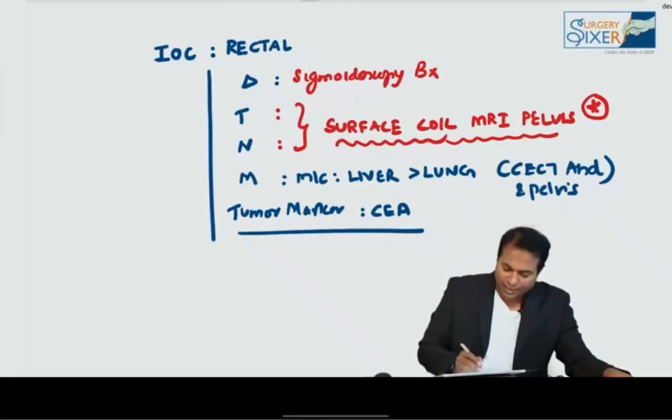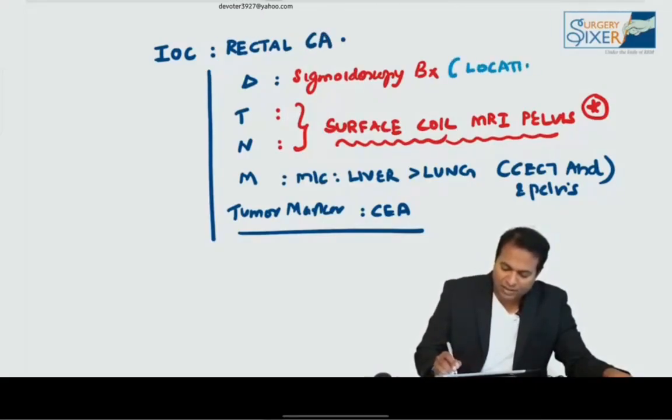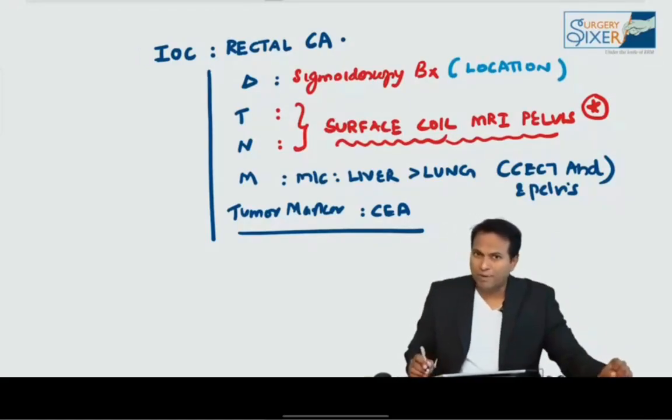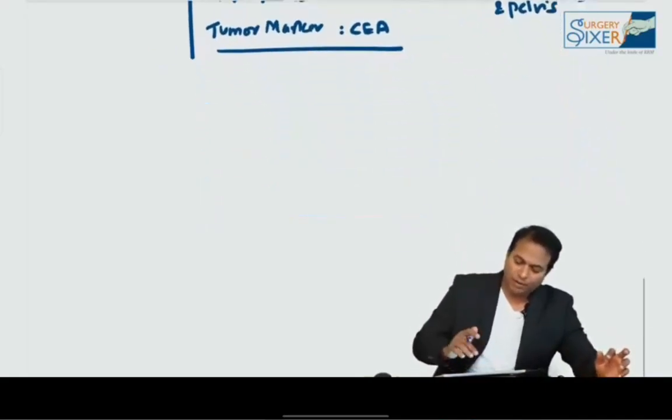So for rectal cancer, diagnosis is by sigmoidoscopy and biopsy. The exact location from the anal verge should be noted, and involvement of any sphincter will be seen on sigmoidoscopy. And we have to look for any incontinence. All those things we have to look for in sigmoidoscopy, and we have to do MRI for the final TNM staging.